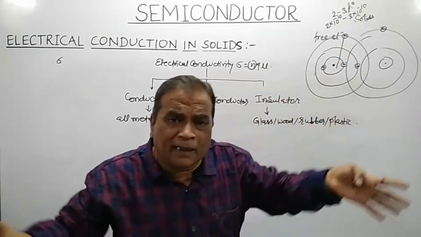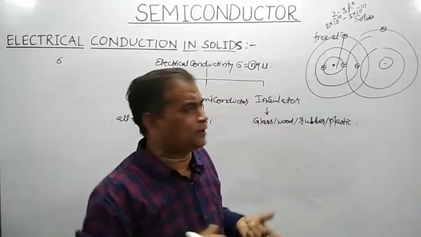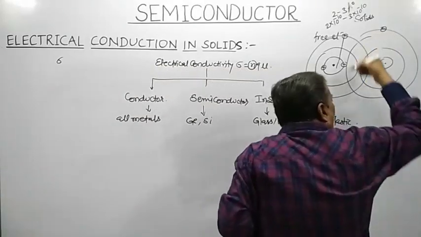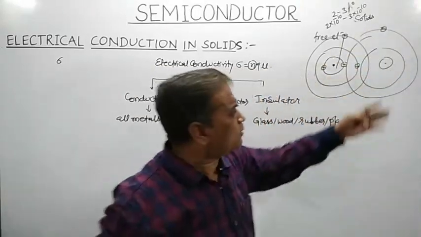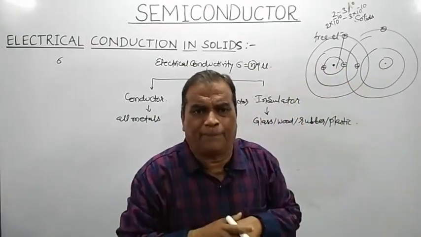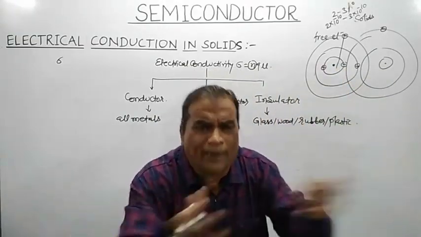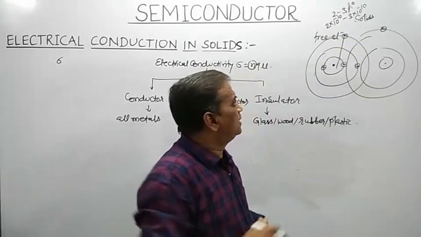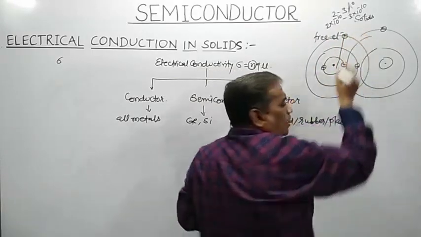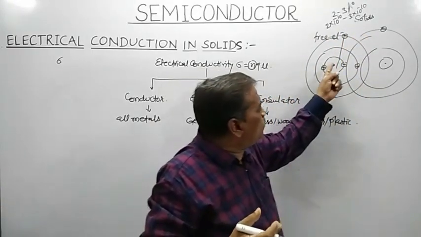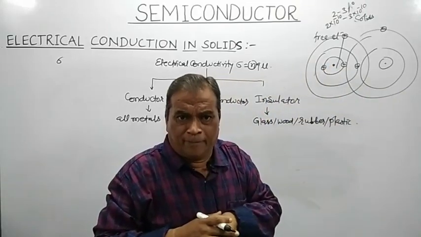So you can imagine they are so close to each other that the orbits of the atoms will overlap. Due to the overlapping of orbits, the electrons in the outermost orbit, already loosely bound to the nuclei, are affected further.